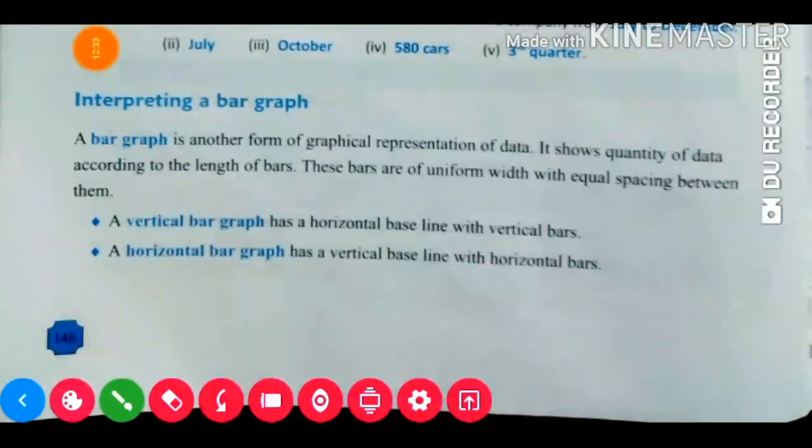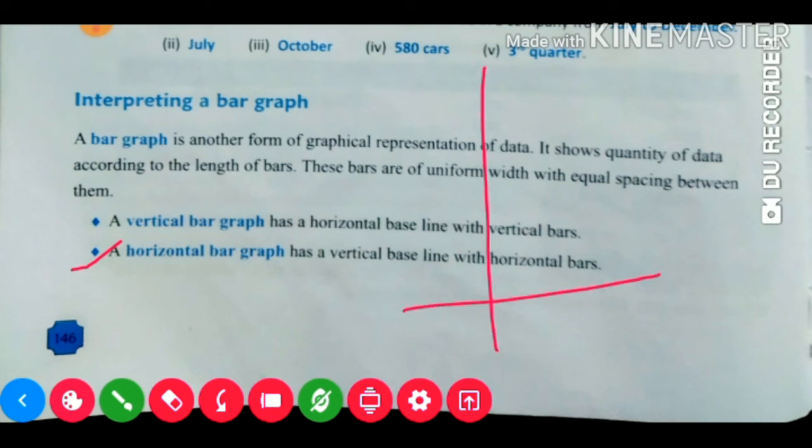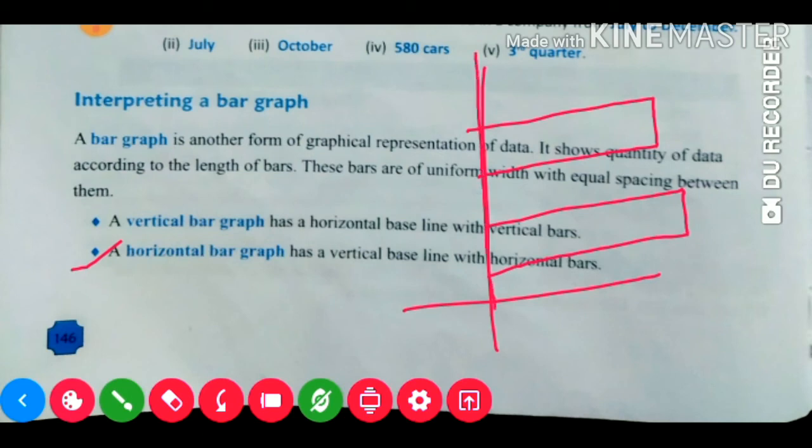A vertical bar graph. Just now I showed this one, it is a vertical bar graph. A vertical bar graph has a horizontal base. This is our baseline with vertical bars. And see number 2, a horizontal bar graph. Here the bars go horizontally. A horizontal bar graph has a vertical base. This is our vertical baseline with horizontal bars.